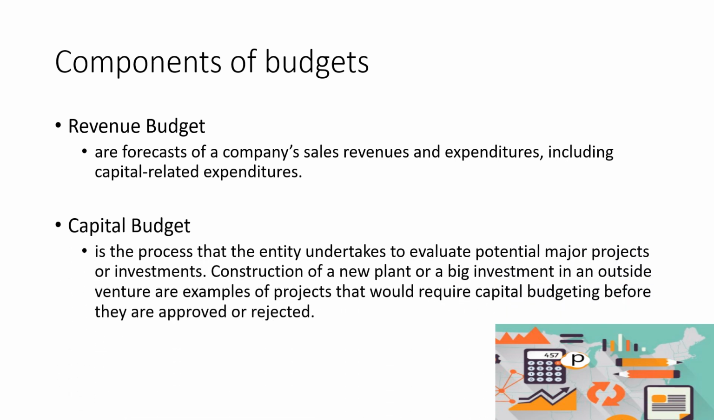Next, we also have the capital budget. The capital budget is the process that the entity undertakes to evaluate potential projects or investments, such as the construction of a new plant or a big investment in and outside the venture. These are examples of projects that would require capital budgeting before they are approved or rejected. So, in short, sa capital budgeting naman, ito yung mga long-term na activity na kailangan i-undertake ni government. For example, the roads, the bridges, the buildings. Dito papasok yung mga capital budget natin or tinatawag din nilang capital outlay.